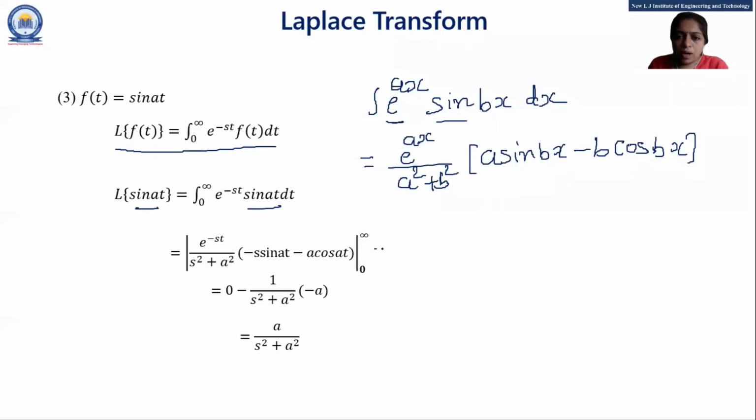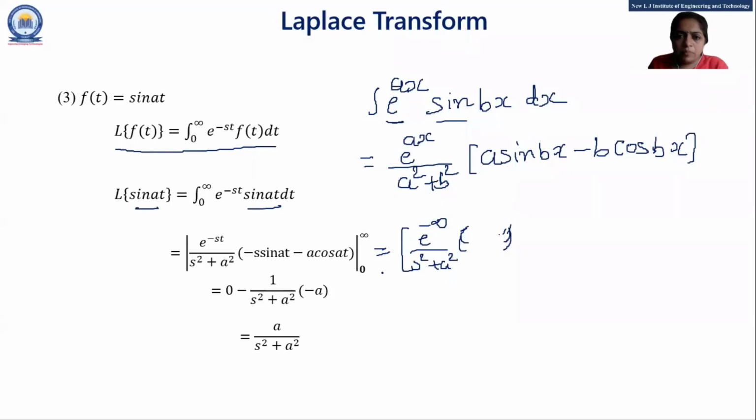So if I put my upper limit first, then this is e raised to minus infinity upon s square plus a square, right? And students, e raised to minus infinity is 0. So e raised to minus infinity into the whole bracket is 0. It makes no difference what is in this bracket, because e raised to minus infinity is 0.